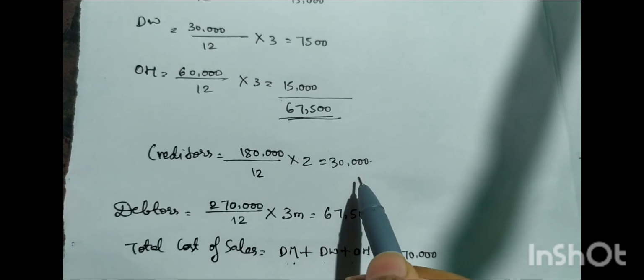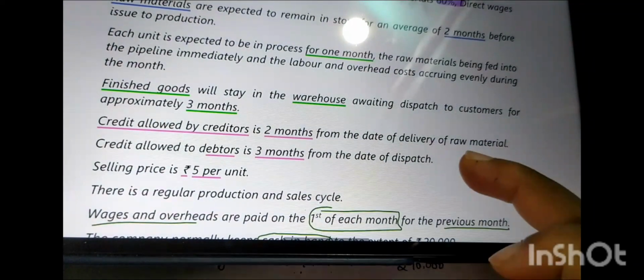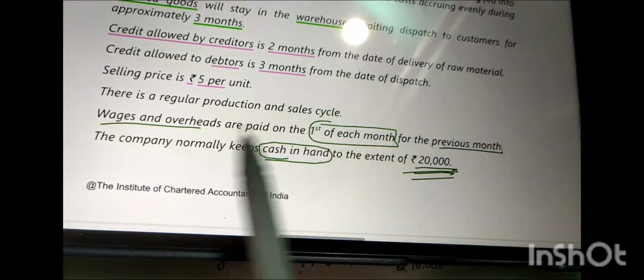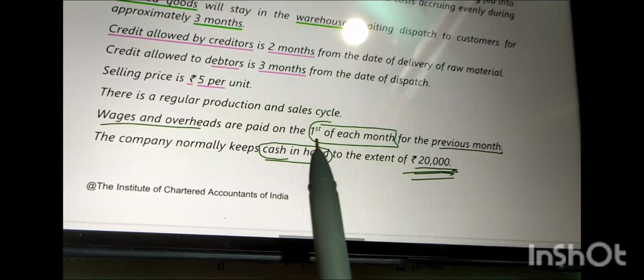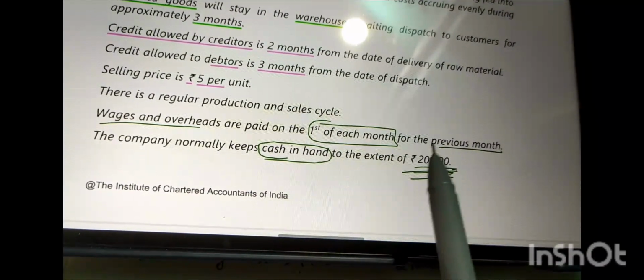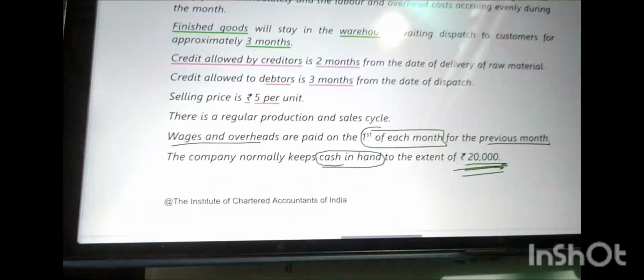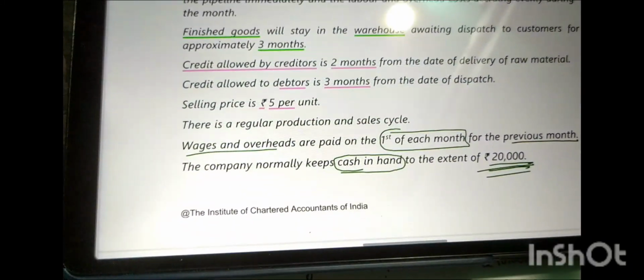And creditors we have already found, 30,000. Next, they have given selling price, and we know that there's a regular production and sales cycle. Then they have given that wages and overheads are paid on the first of each month for the previous month. For example, if I worked in the month of January, then I'm going to get the salary on 1st February, right?